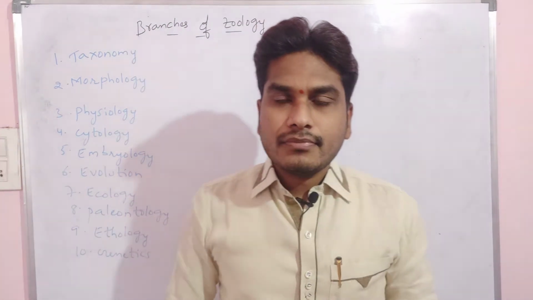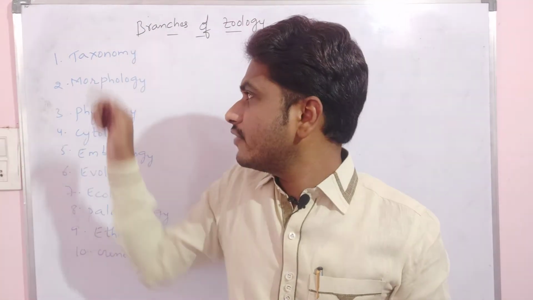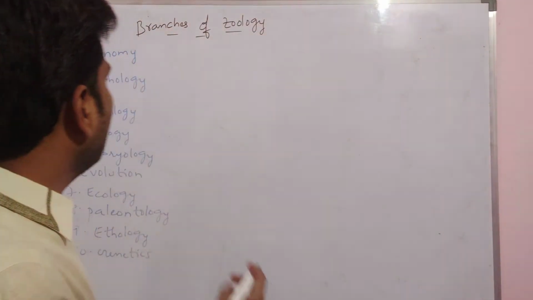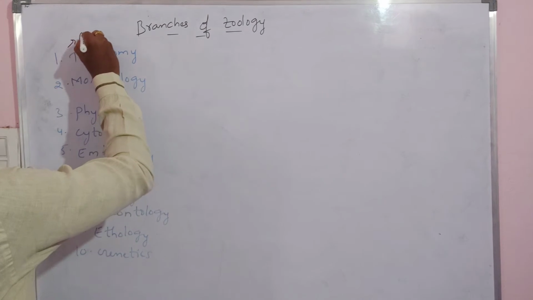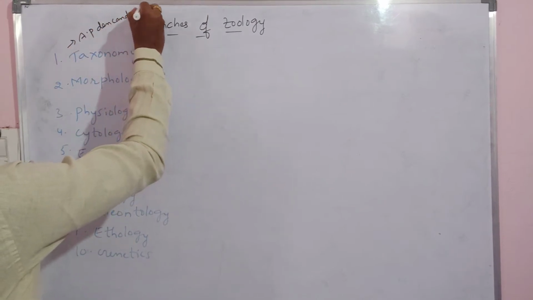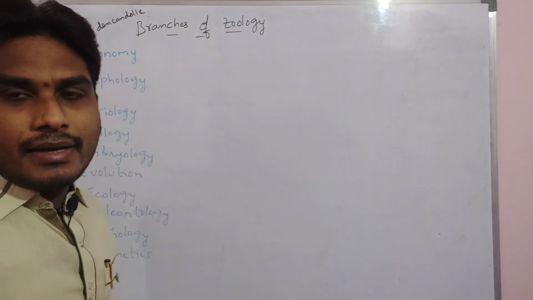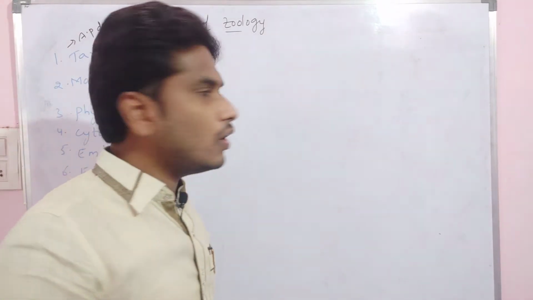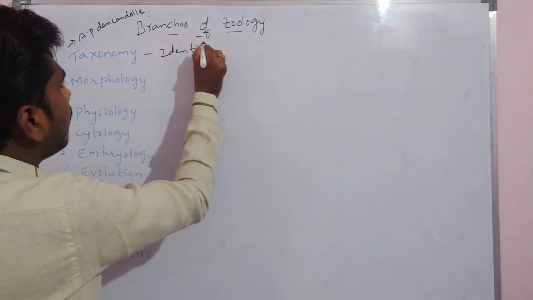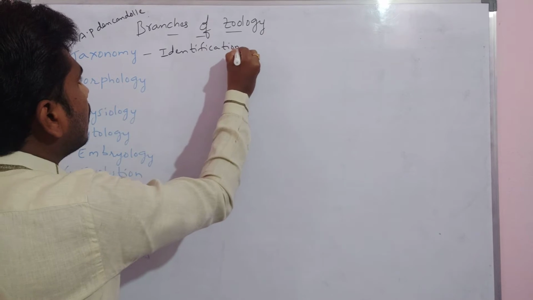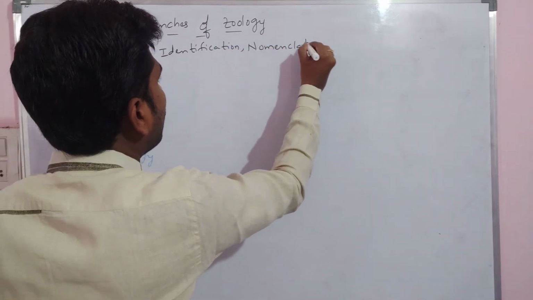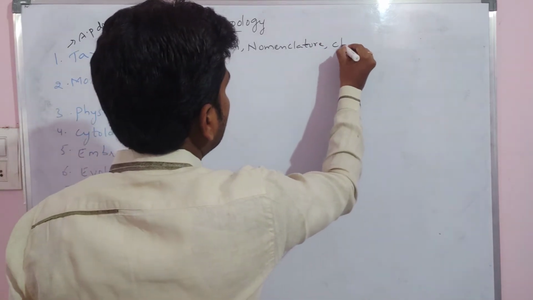And in these branches of zoology, coming first to taxonomy, the name taxonomy was coined by A.P. de Candolle. Taxonomy is a branch of science that deals with identification, nomenclature, and classification.